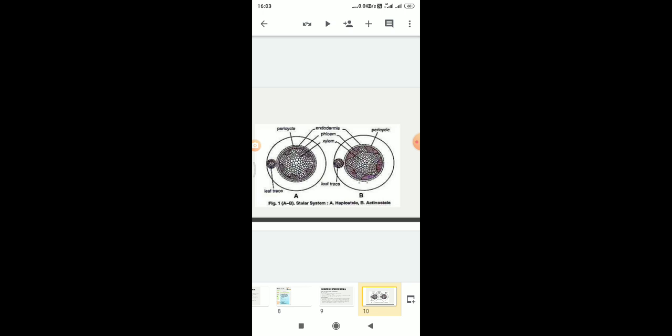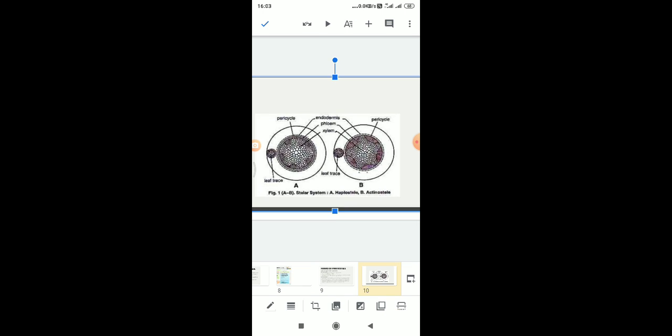In actinosteel, it generally has arms like 4 or 5, pericycle is present, then in the middle is the xylem, and the xylem is surrounded by the phloem. The xylem looks like a star shape. So A is haplosteel and B is actinosteel.